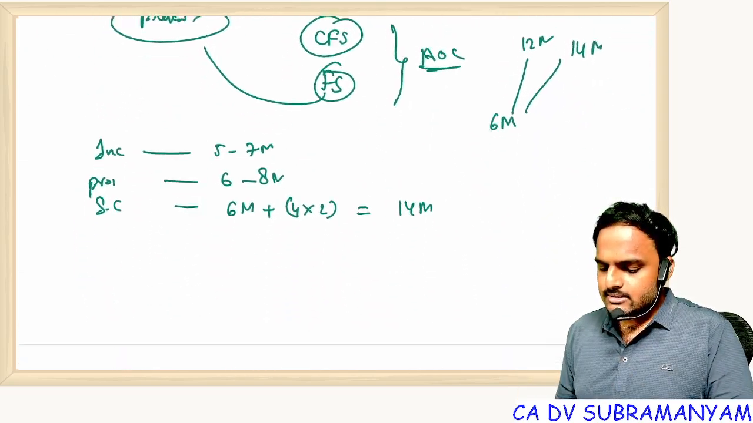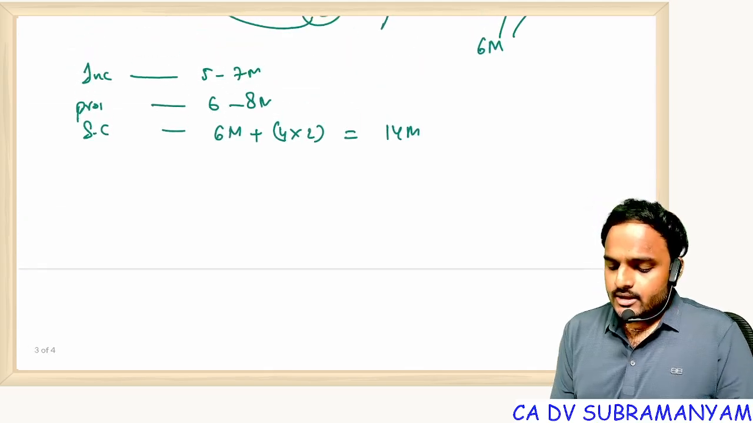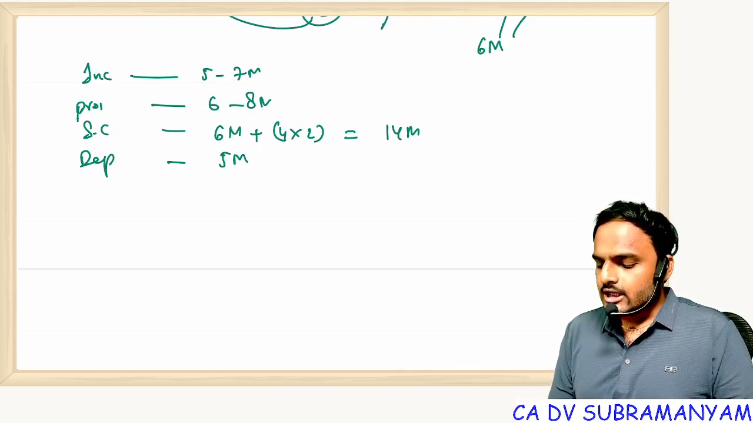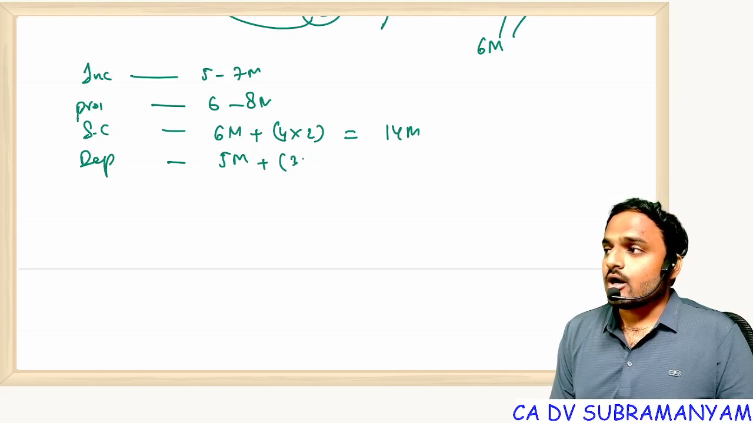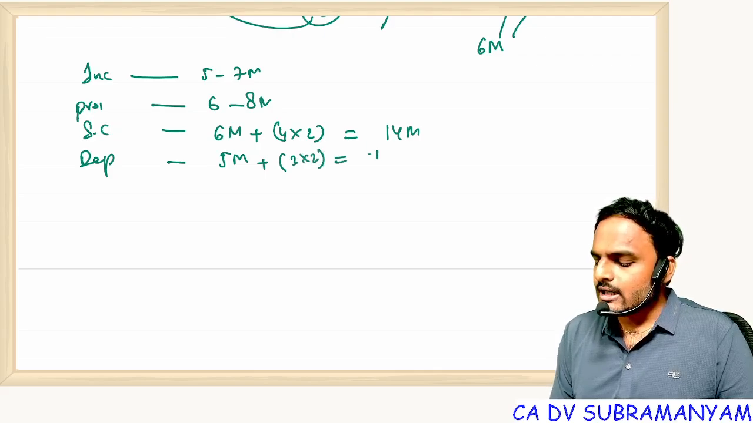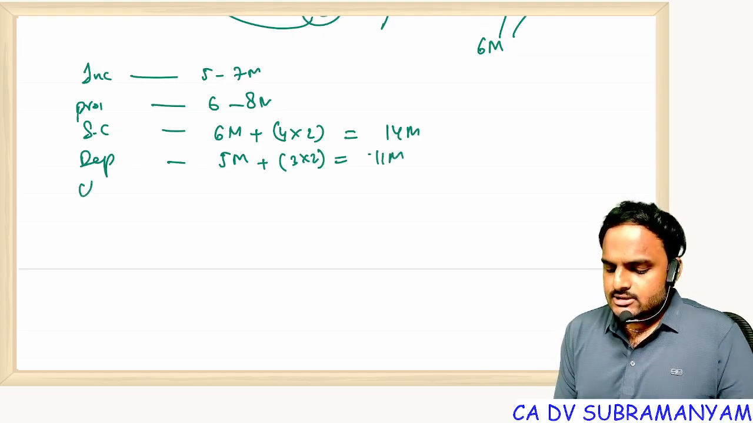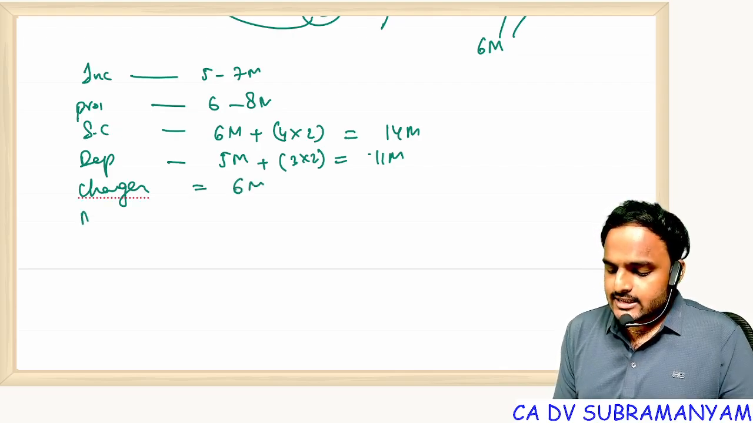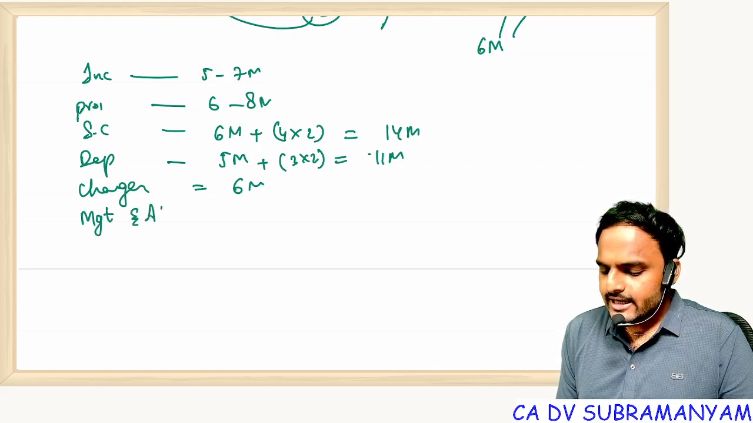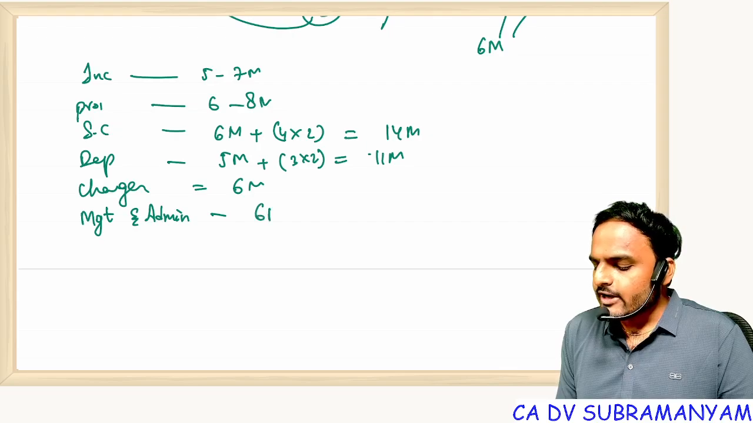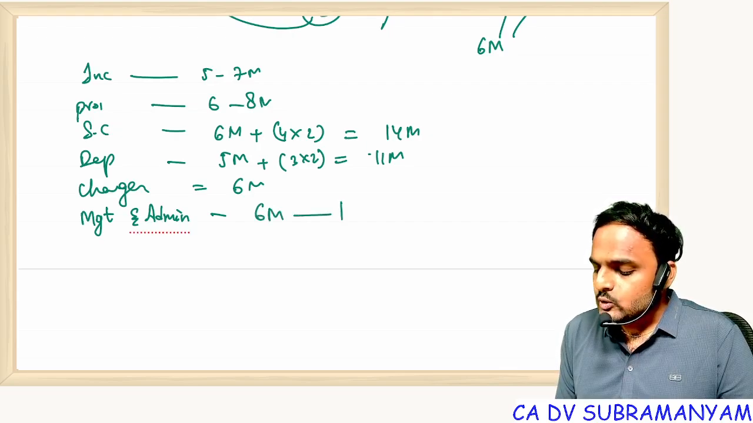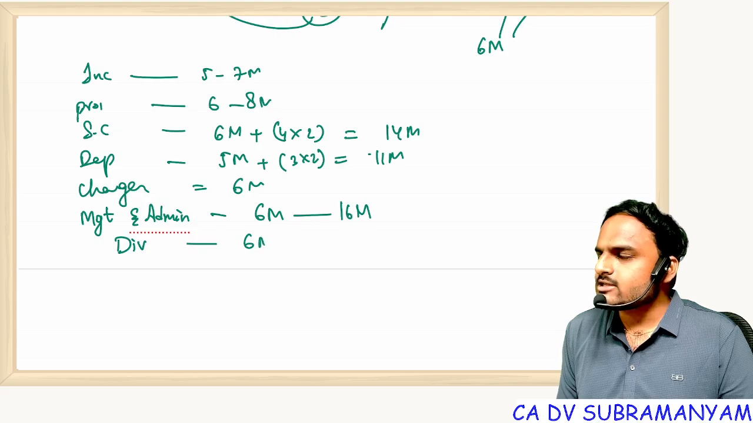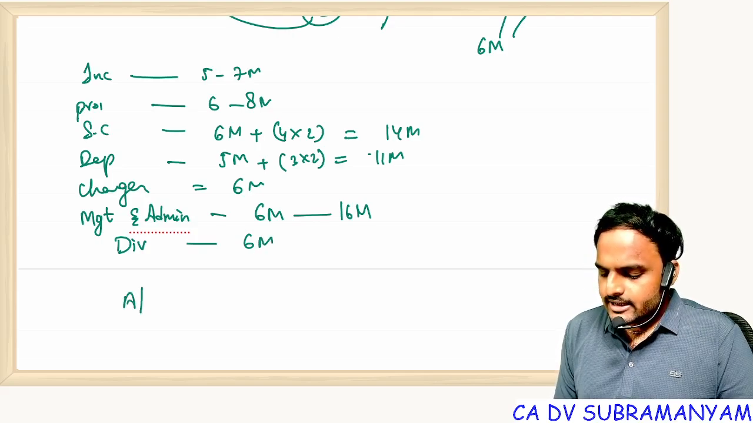Next chapter, what is our next chapter? Share Capital is over. Come on, tell me. Deposits. From Deposits you can expect minimum 5 marks, and similarly here also, if they ask some three objective questions, the weightage will go to 11 marks. Next one, Charges. From Charges also you can expect 6 marks. And the next lengthy chapter is Management and Administration. Here also the minimum weightage is 6 marks, but it can go up to 16 marks. And the next one, a very small chapter, Dividends. Minimum weightage 6 marks. Ninth chapter, Accounts of Companies.